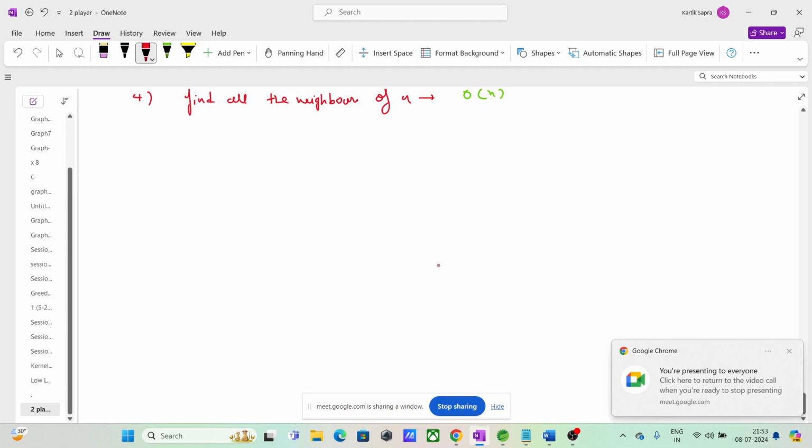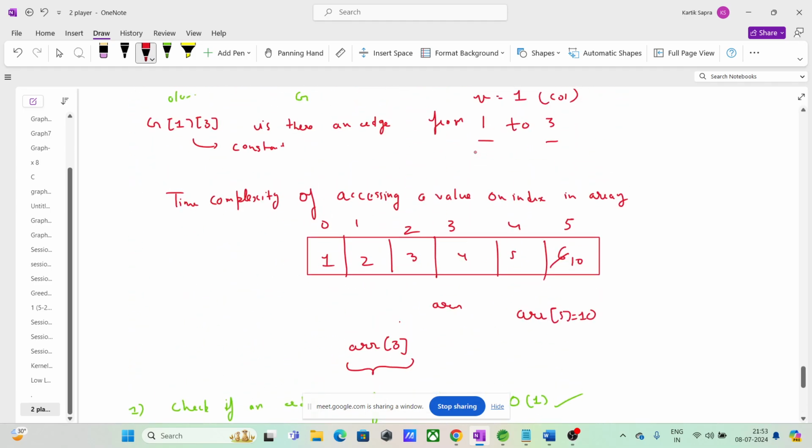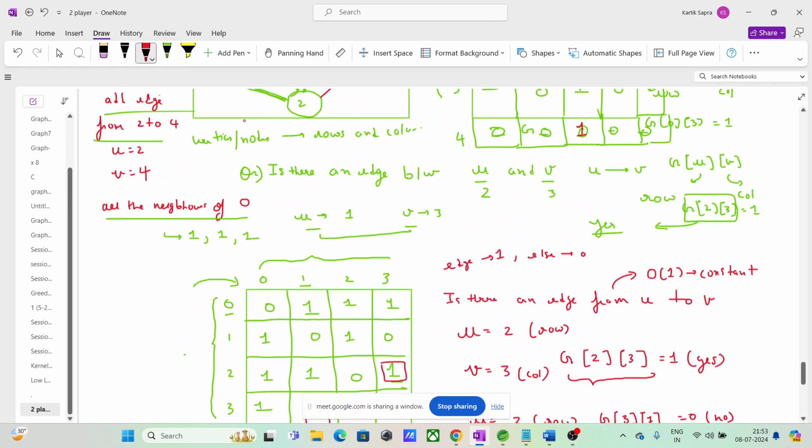So basically guys, what we did was with the help of an adjacency matrix, right? There is another thing that is called adjacency list. So let's copy this graph.